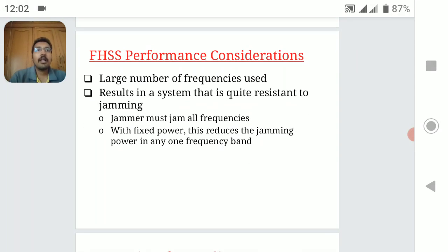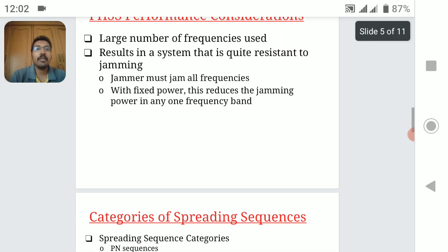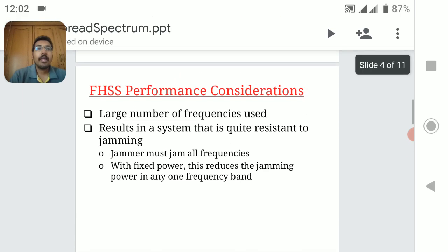As a performance consideration for frequency hopping spread spectrum, a larger number of frequencies used in this FHSS type results in a system that is quite resistant to jamming. The jammer must jam all frequencies. With fixed power, this reduces the jamming power in any one of the bands.